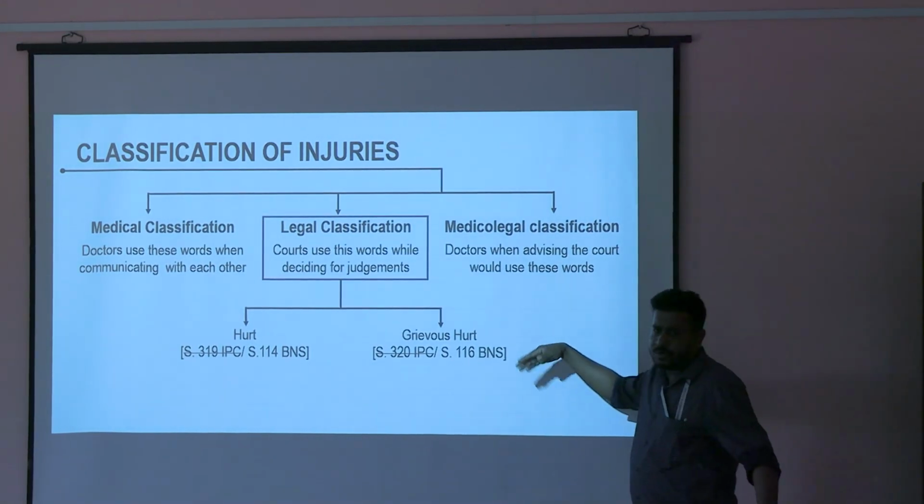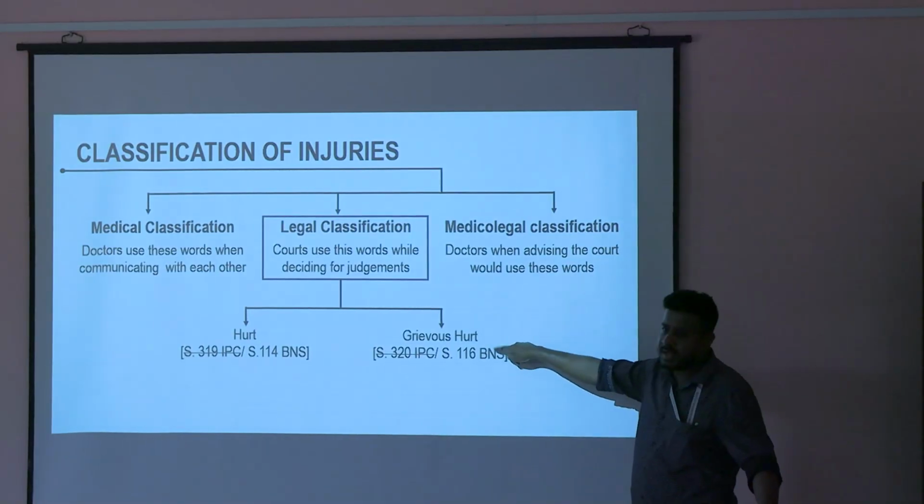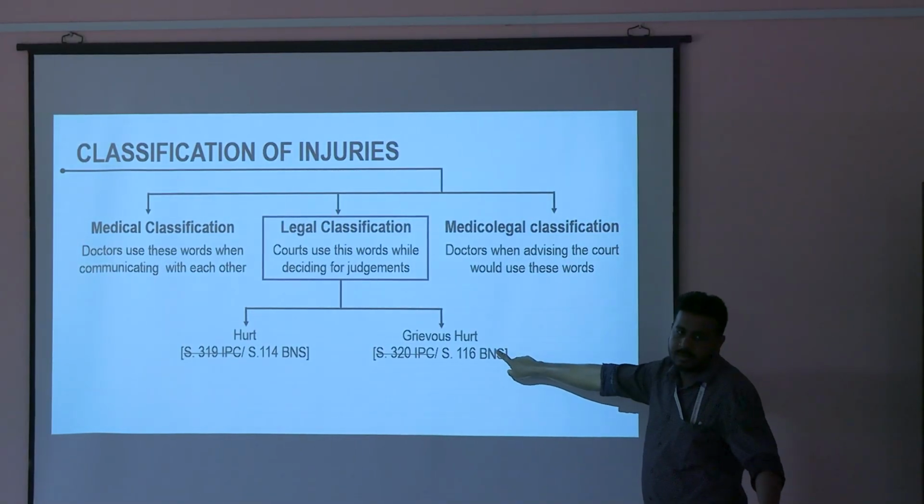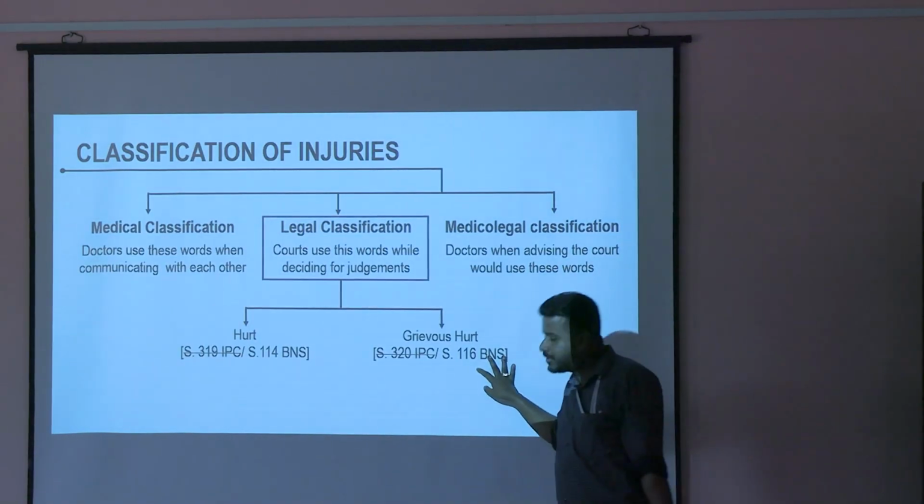116 BNS. There are different clauses. We'll discuss about this in theory. But put this as 5-star. Definitely you will get question on grievous hurt. Practical, viva, long question, short note, anything you might get on grievous hurt.